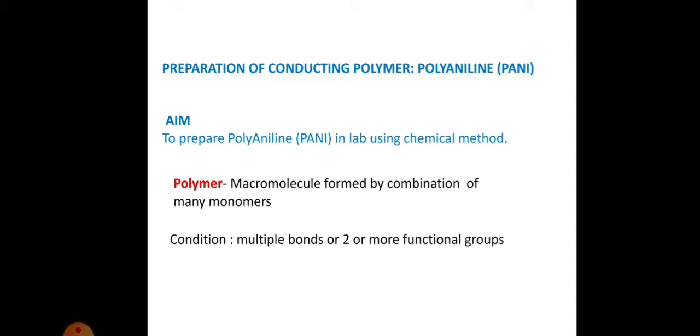Condition: the monomers must have multiple bonds in them, or they must have two or more functional groups. Then only can they undergo polymerization. For example, take methane, CH4. It doesn't contain a multiple bond, either double or triple bond. It has only single bonds, so it cannot be polymerized. Ethylene, CH2=CH2, has a double bond in it, so it can be polymerized.